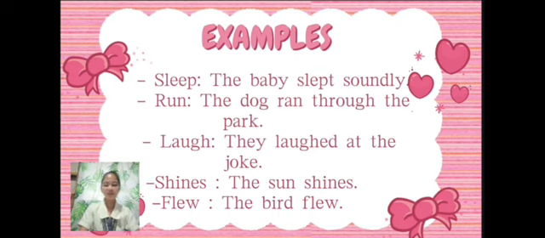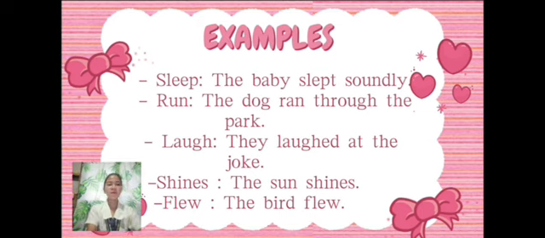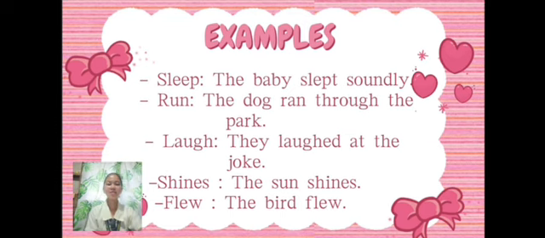The bird flew, and flew is intransitive. Always remember that intransitive is in contrast with transitive verbs because transitive verbs have a direct object while intransitive verbs have no direct object.